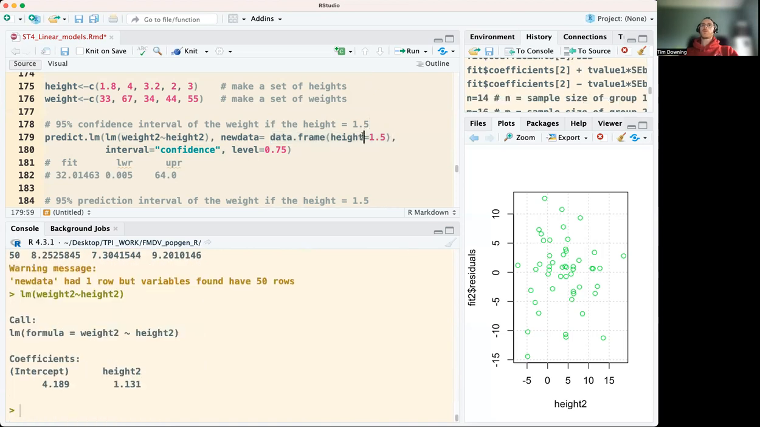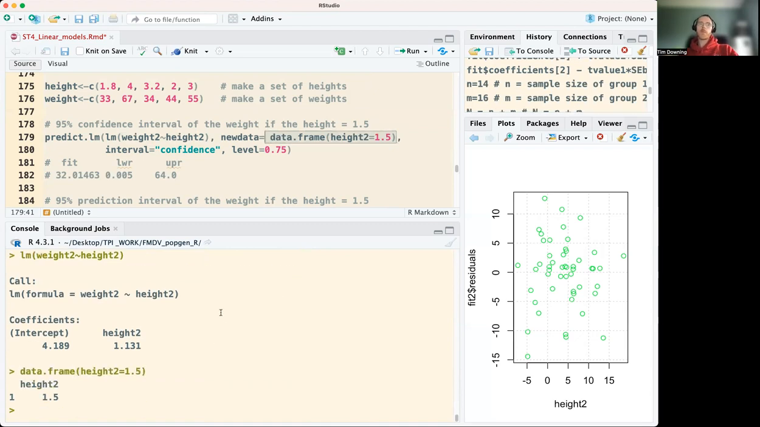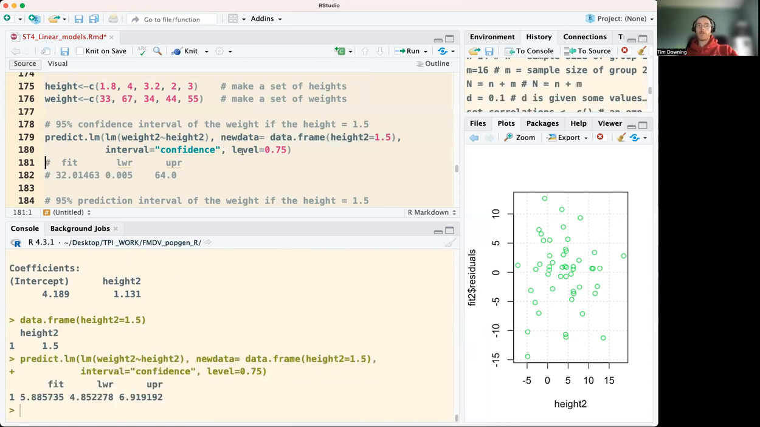So what we need to do is change this to be height 2. So this data frame instead, with a different column name, will give us one value, an estimate for that exact value only. You can see there are fitted values of 5.88, and the range now is much smaller because we had a bit larger sample size for these two variables.